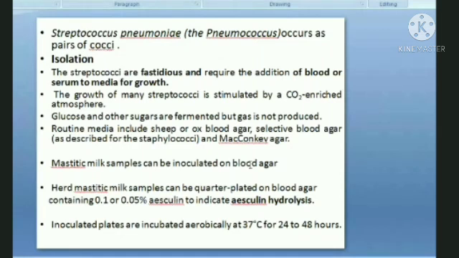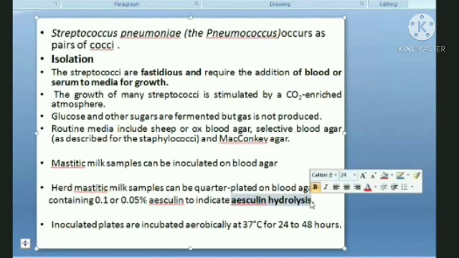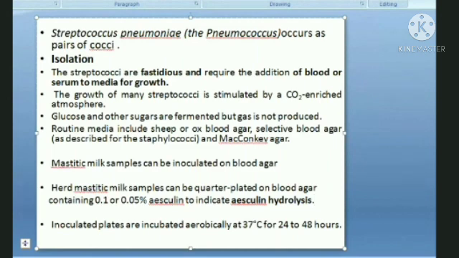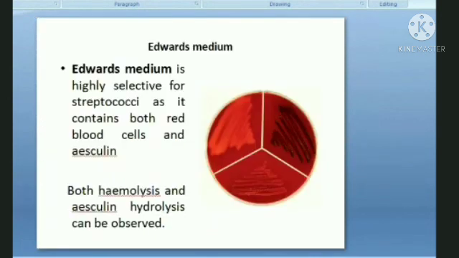After isolation, what will we do? After isolation we will move on to the identification. Now esculin hydrolysis is one test for identification. Before moving on to that, this is one medium, Edwards medium. Edwards medium is a highly selective medium for the growth of streptococcus, right? Highly selective for streptococcus. Now, some streptococcus can use the esculin, they cause esculin hydrolysis. What is esculin basically? Does anybody have any idea what esculin we are talking about?